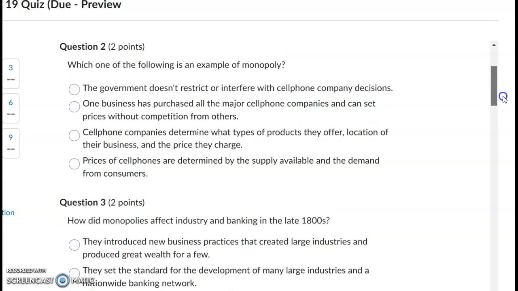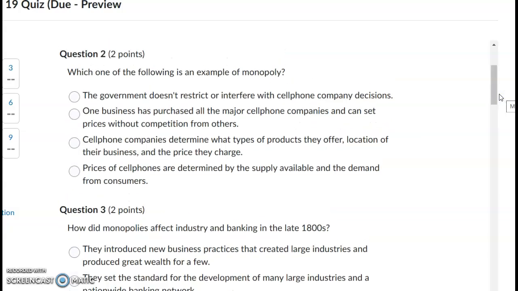Number 2. Which one of the following is an example of monopoly? The government doesn't restrict or interfere with cell phone company decisions. One business has purchased all the major cell phone companies and can set prices without competition from others. Cell phone companies determine what types of products they offer, the location of their business, and the price they charge. Or prices of cell phones are determined by the supply available and the demand from consumers.